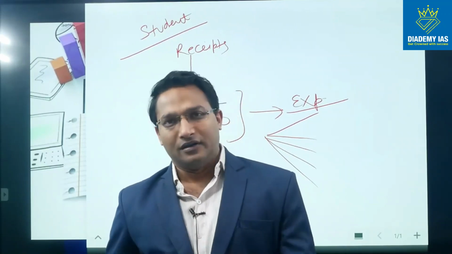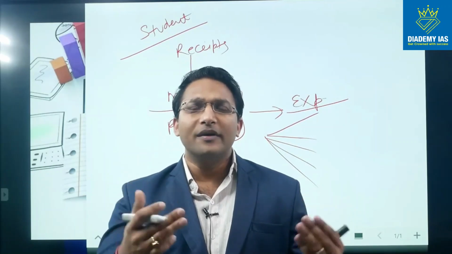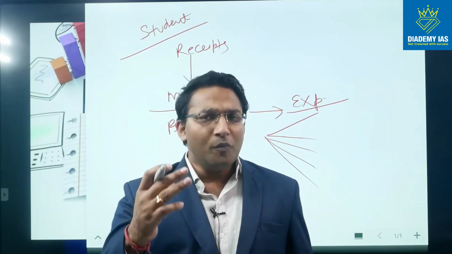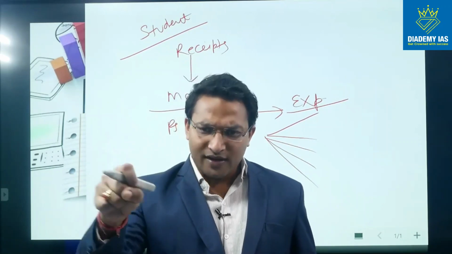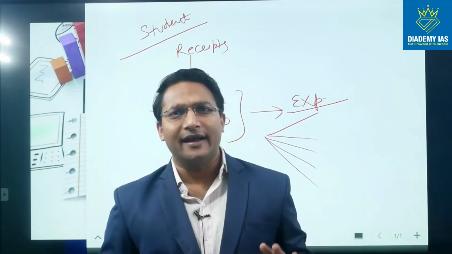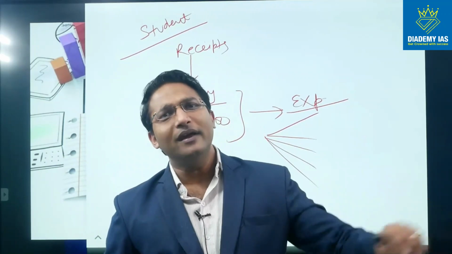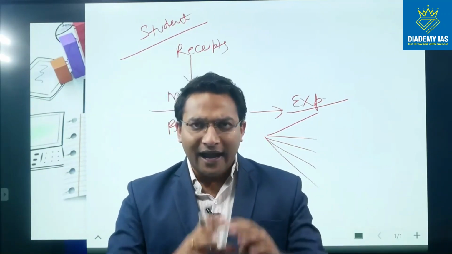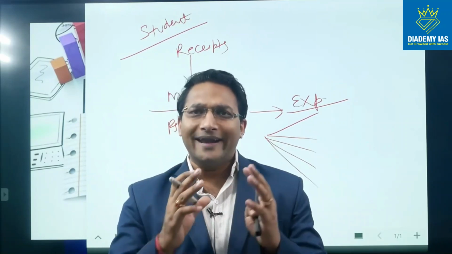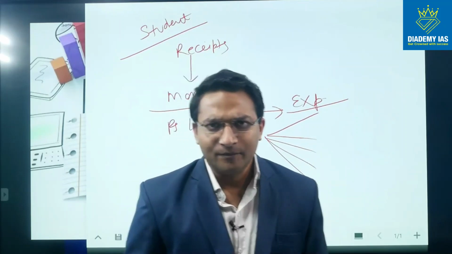Now coming to the government. In the government also, we have limited resources. So the government always thinks what money is going to come and where that money has to be spent, what will be the sources of money and where that money will be spent. So that entire process of estimation of revenue and expenditure, that is called budgeting process, right?